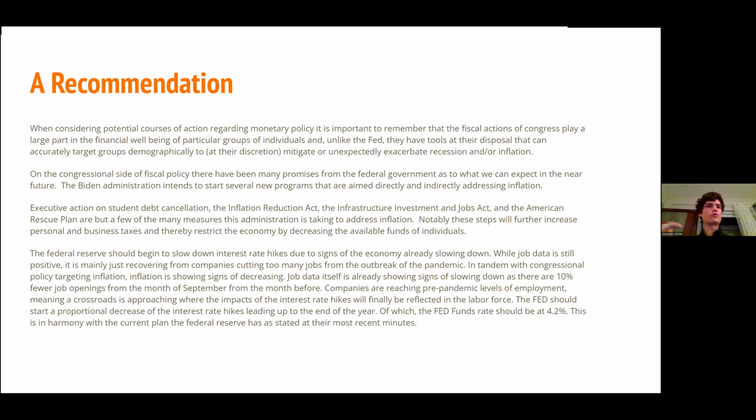The Fed should start a proportional decrease of the interest rate hikes leading up to the end of the year, at which point the Fed funds rate should be 4.2%. This is actually in harmony with the current plan the Federal Reserve has, as stated in their most recent minutes.